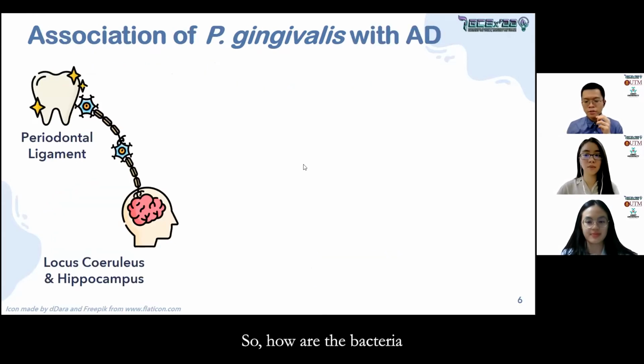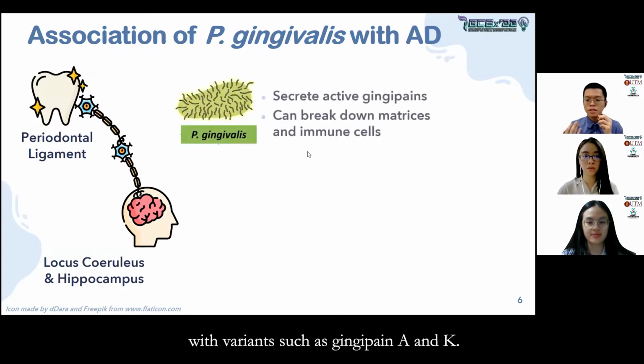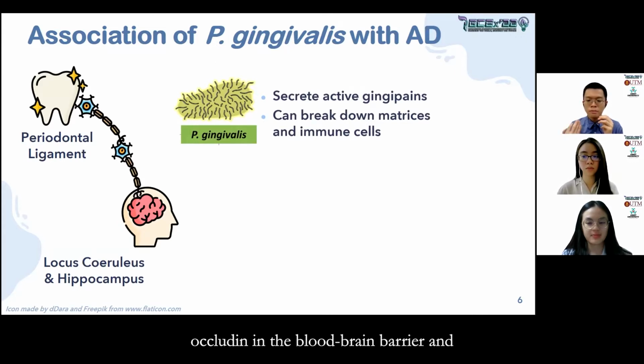So, how are the bacteria associated with Alzheimer's? P. gingivalis secretes molecules named gingipains with variants such as gingipain R and K. The proteins can cleave off extracellular matrix components such as occludin in the blood-brain barrier and various immune response components that would help them evade the immune system. P. gingivalis first propagates from the periodontal ligament, and through the nerves, they get to reach the locus coeruleus and finally reach the hippocampus, which is part of the brain that is responsible for memory.